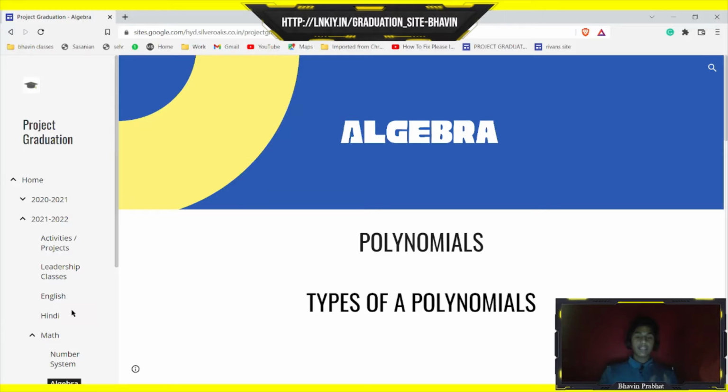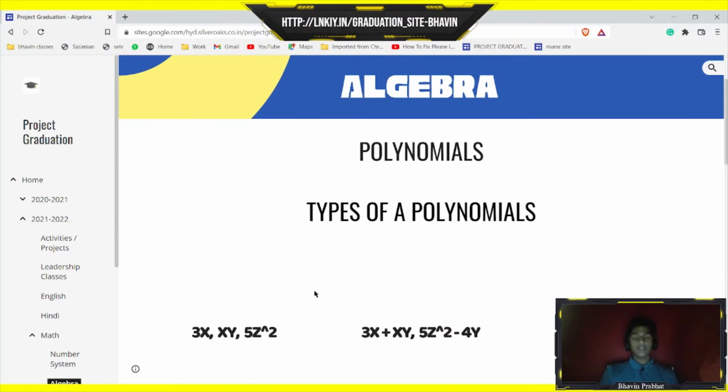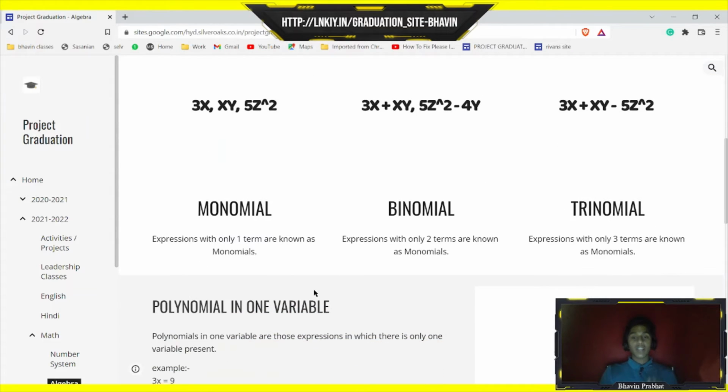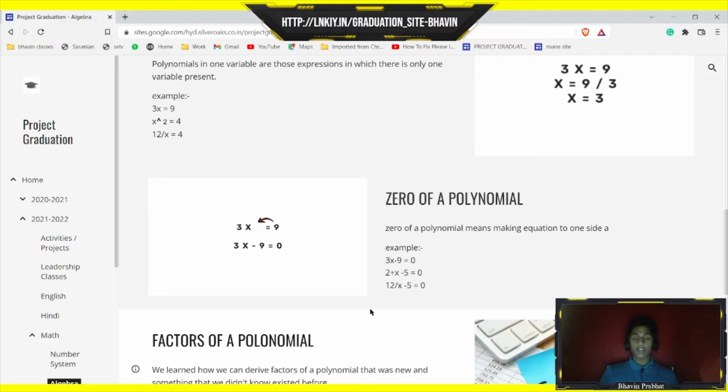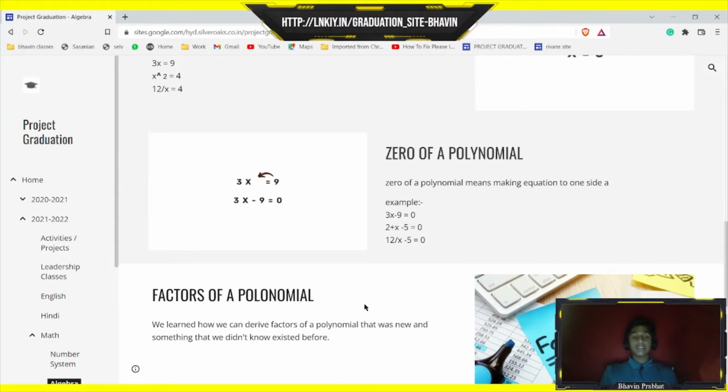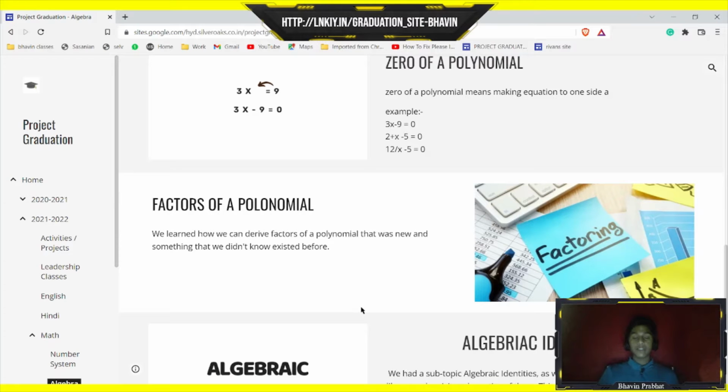Then comes algebra. In algebra, I have chosen the chapter polynomials. Here I have written about the types of polynomials: monomial, binomial, trinomial, and then polynomial in one variable, which means that there is only one variable in the given expression. And then what is the zero of a polynomial, which is nothing but equating the whole equation to zero as RHS. And then we learned something new, which is factors of a polynomial. We learned how we can derive factors of a given expression or a polynomial.